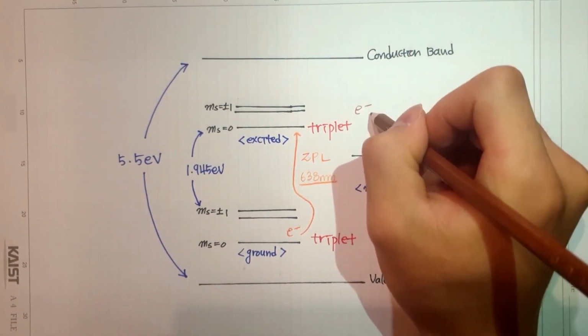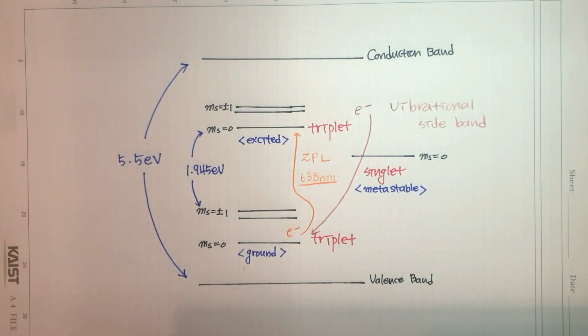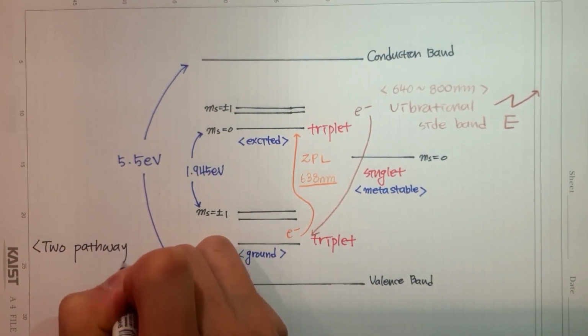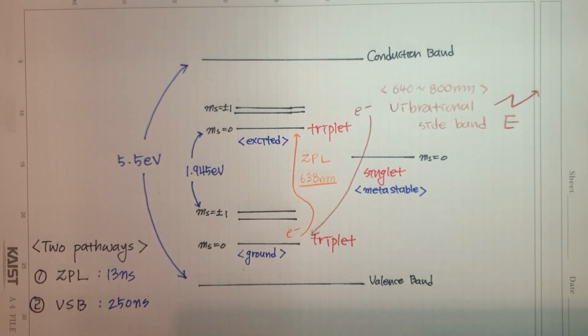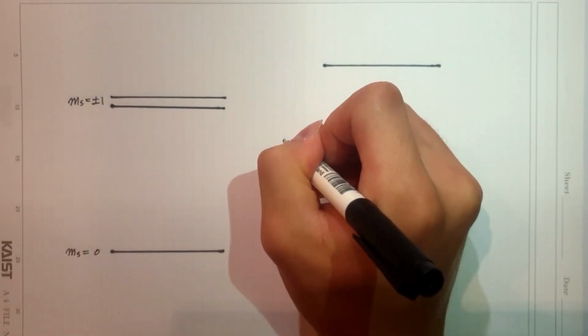Some portion of photons are released as ZPL, and all the rest is luminescence which occurs in the 640 to 800 nanometer range. It is called the vibrational sideband. In this path, electrons in the triplet move to the ground state via the metastable state and then emit the energy. So there are 2 pathways. The lifespan of radiation from the excited state is about 30 nanoseconds, and in the case of metastable radiation, it is about 250 nanoseconds. In the triplet system, the 2 states which have ms plus and minus 1 are degenerate.